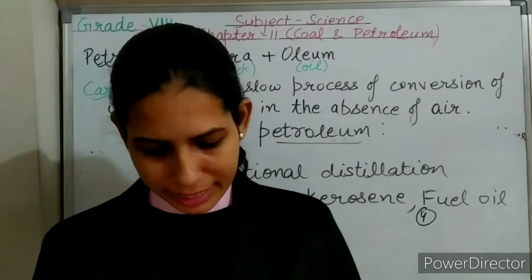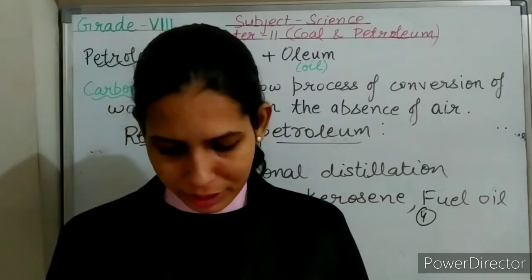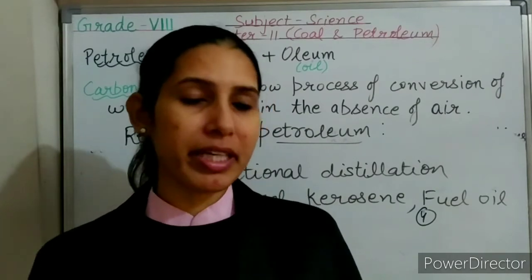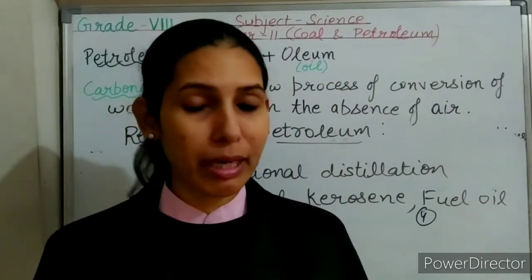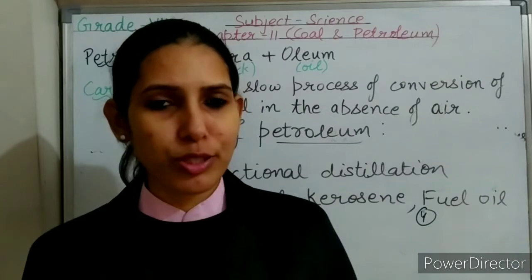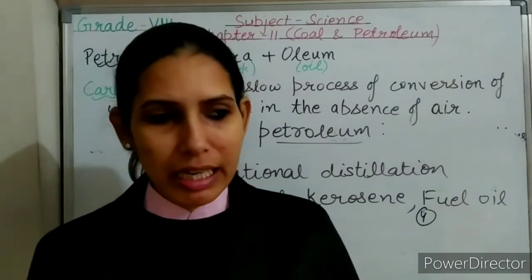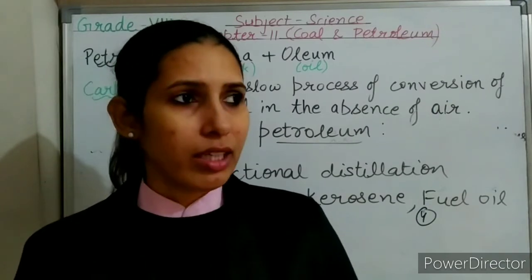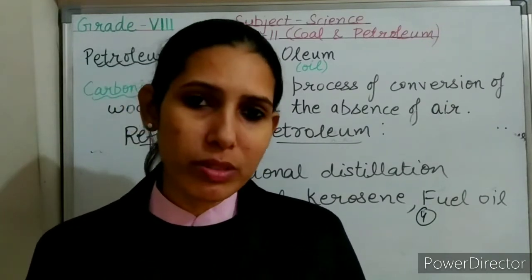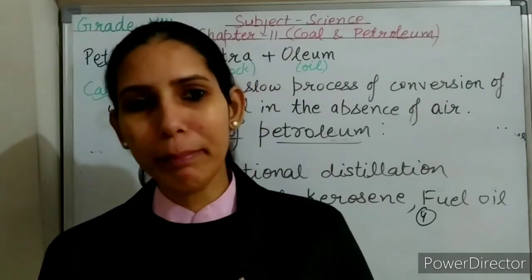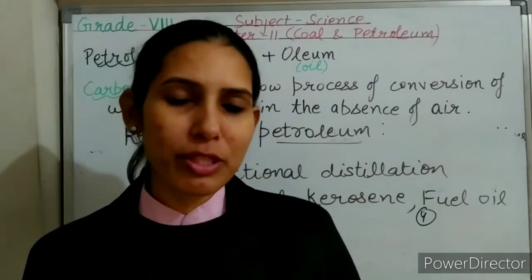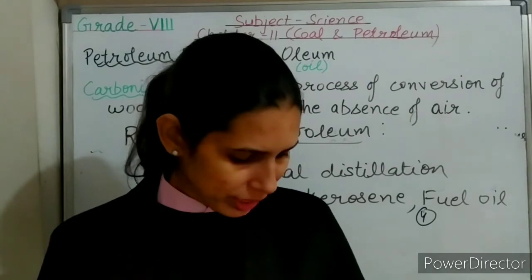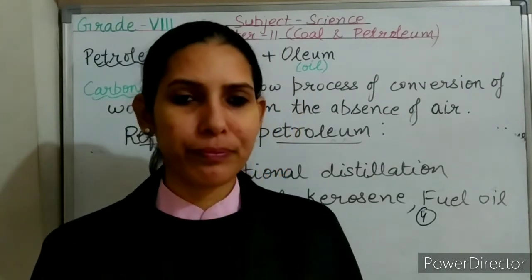Next is, how can you say combustion of fossil fuels is the main cause of air pollution? Combustion of fossil fuels releases many kinds of gases like carbon dioxide, oxides of sulfur, nitrogen, etc. And these gases lead to acid rain. Along with this, solid fuels also release smoke on combustion. So these gases, along with smoke, cause air pollution. Next is, what is acid rain? How is it harmful?